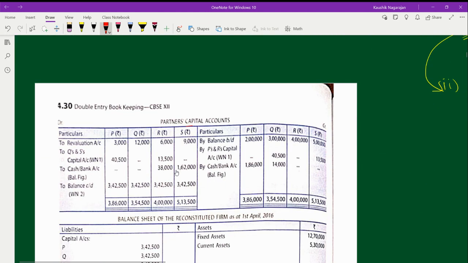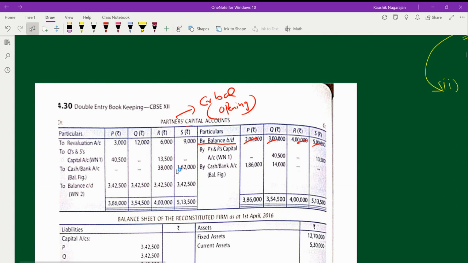So you will have the heading partner's capital account, with particulars and columns for P, Q, R, and S. Partner's capital account will always show a credit balance. That is your opening balance, and it will be on the credit side. So that's why by balance brought down 2 lakh, 3 lakh, 4 lakh, and 5 lakh. You have brought the amount from the old balance sheet.